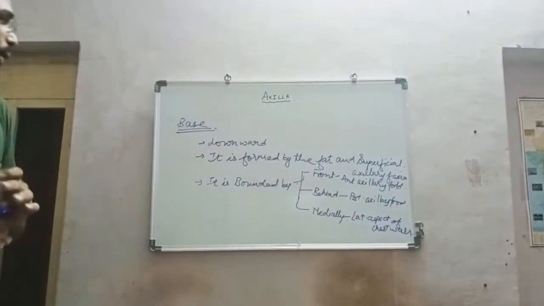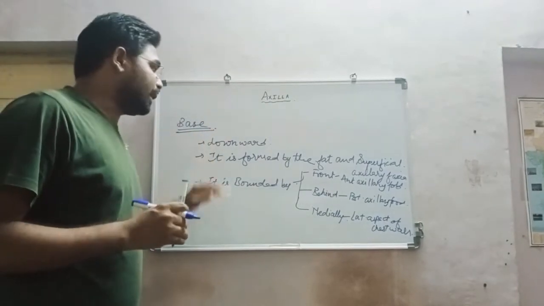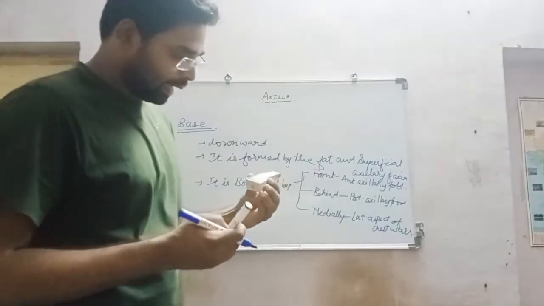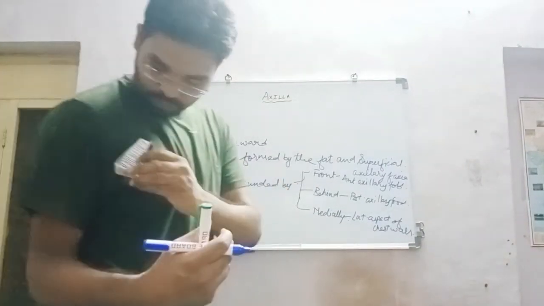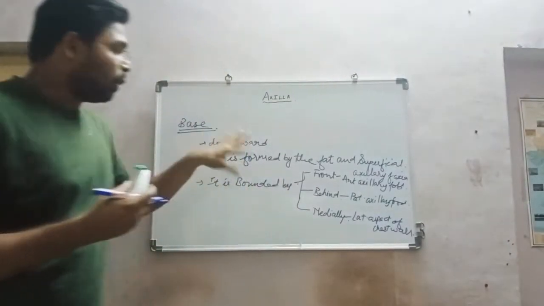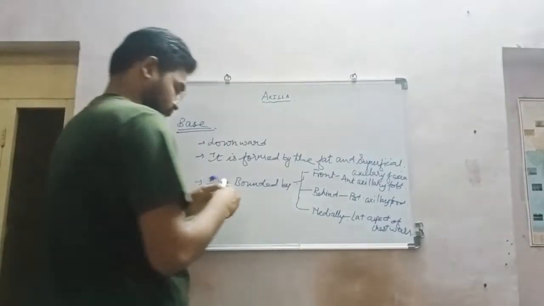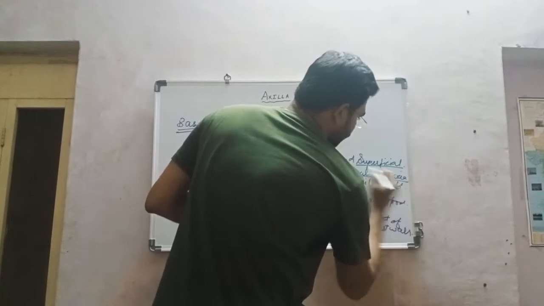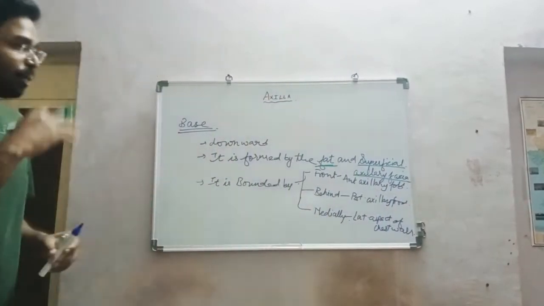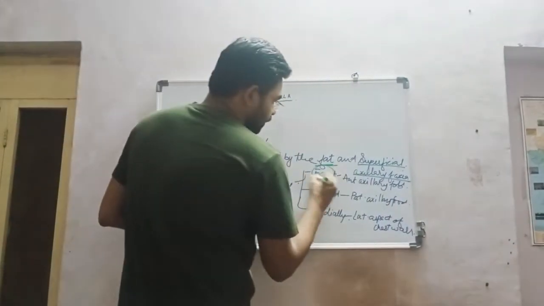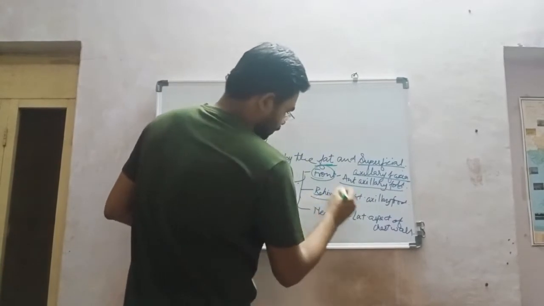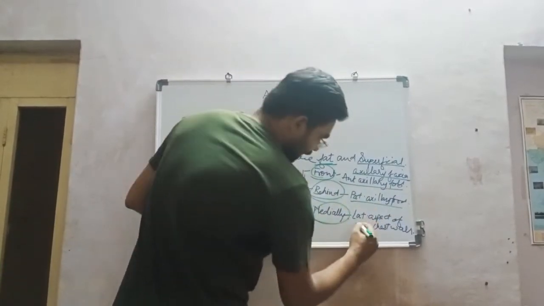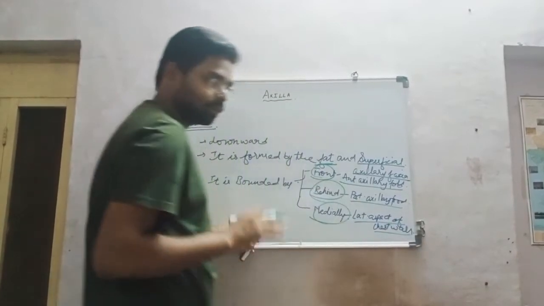So once again, the base of the axilla is directed downward, and it is formed by fat and superficial axillary fascia. Similarly, it is bounded in front by the anterior axillary fold, behind by the posterior axillary fold, and medially by the lateral aspect of the chest wall. Okay.